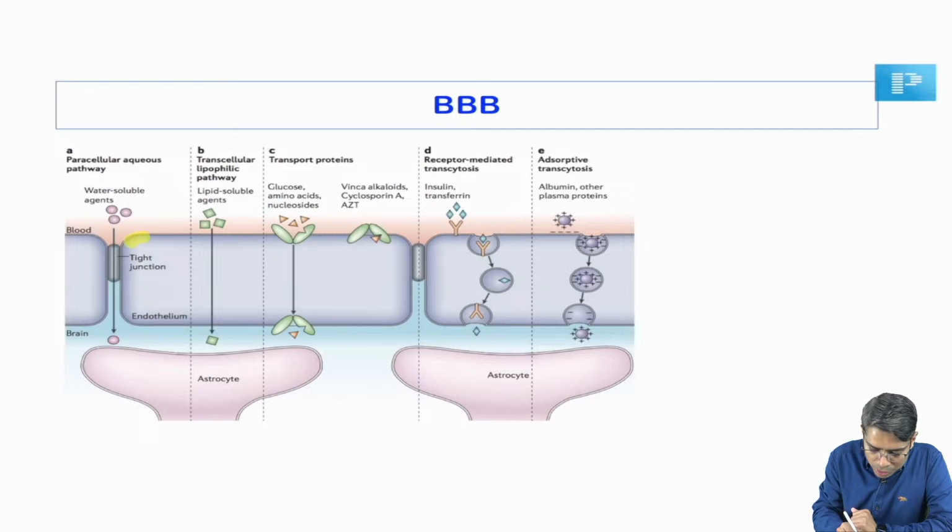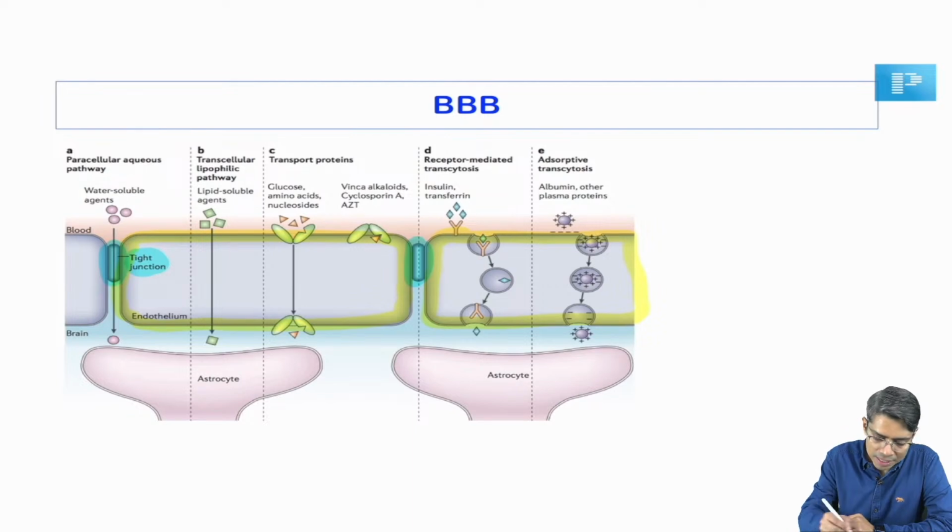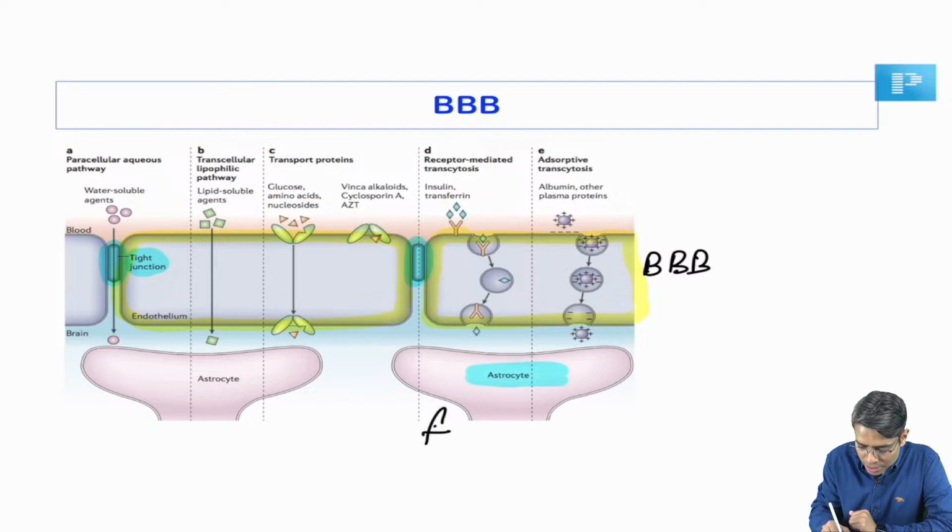So in between these two endothelium cells, this is one endothelium cell and this is another endothelium cell, we can easily find that there is the presence of these tight junctions. It is making a complete barrier, and this barrier is known as the blood-brain barrier. You can also find the astrocyte here in this picture. This is the astrocyte, and this is the foot process of the astrocyte.